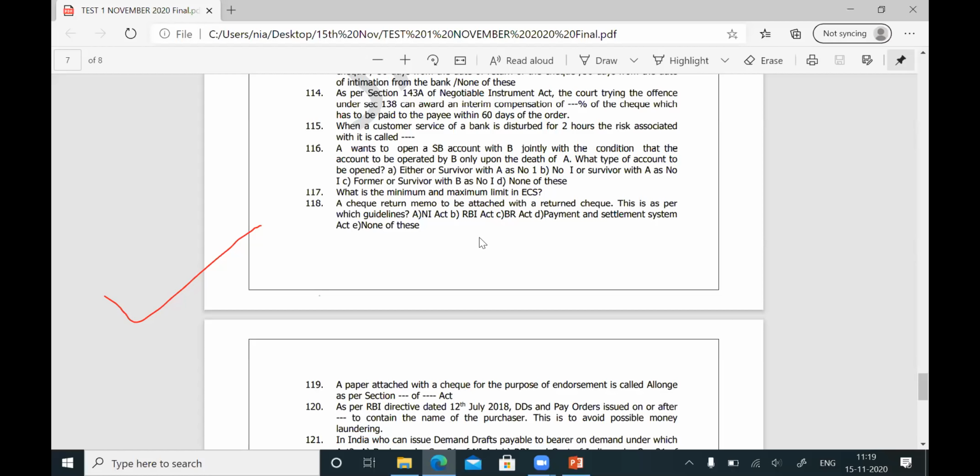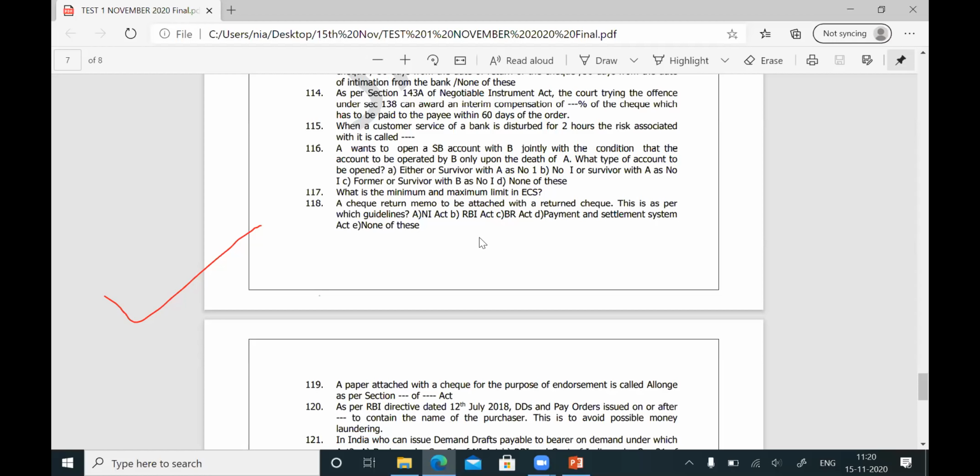The allonge is defined in section 15(1)(5) of the Negotiable Instruments Act. For question number 119, the answer is section 15(1)(5) of the Negotiable Instruments Act.